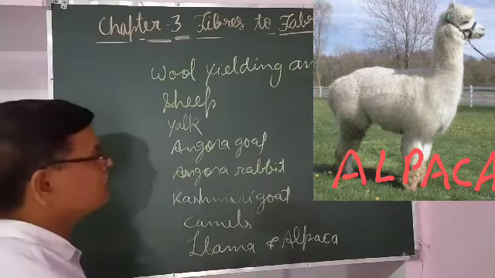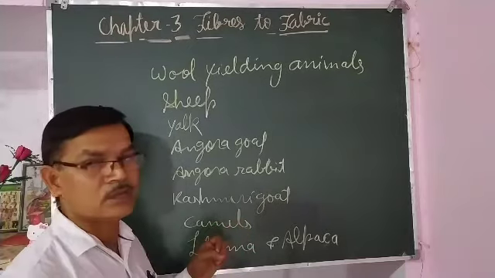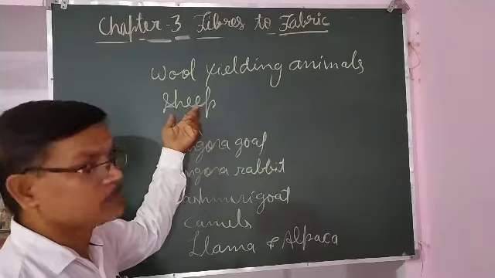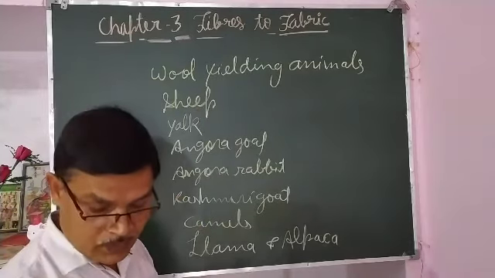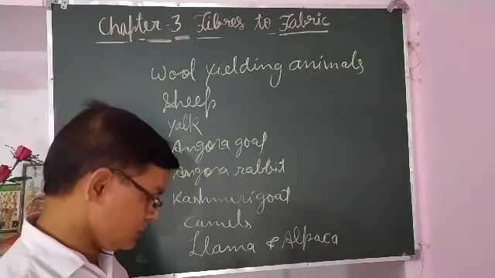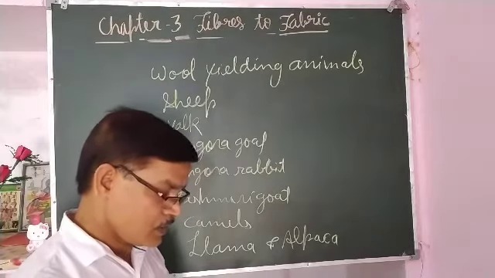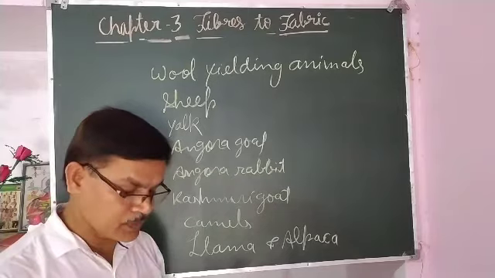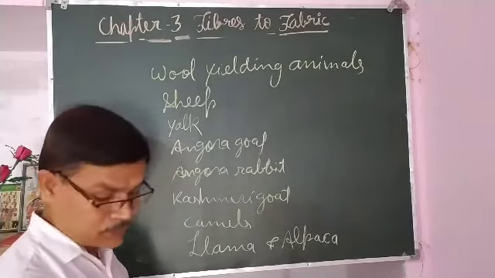So these are the various animals from which we get wool. The main source of wool is sheep. Sheep is reared in various parts of India, and a good breed of sheep gives approximately 4 to 5 kg of wool per year.